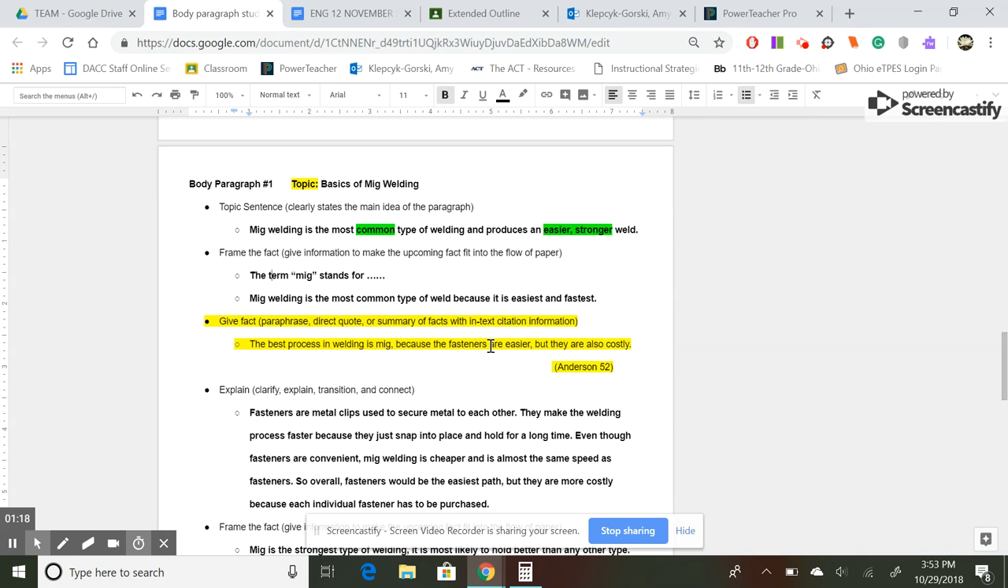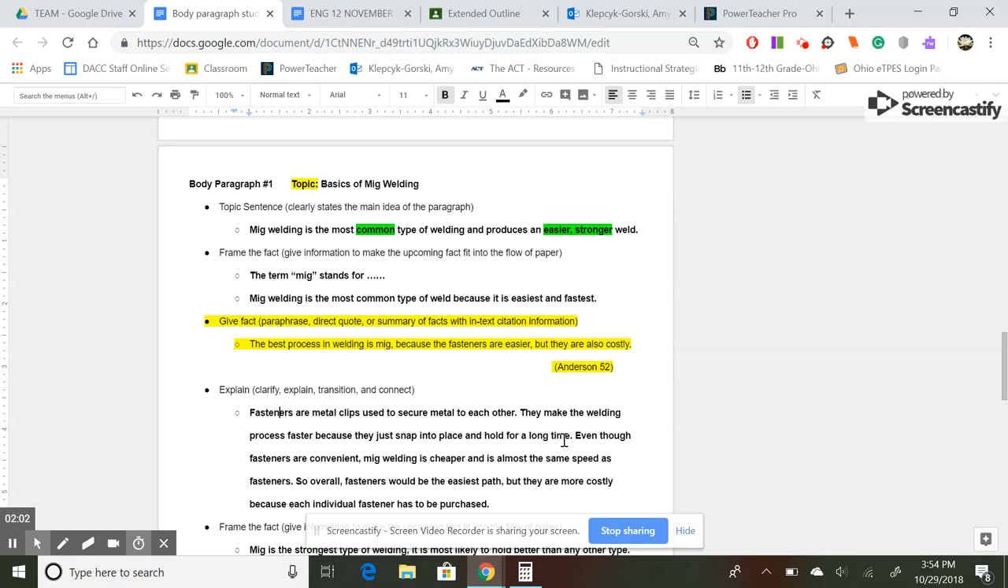Okay, so I have the new idea here, fasteners. So MIG is best because the fasteners make it easy. They are mentioning a problem with it, which is kind of interesting, that it's easy, but they're also costly. So there's kind of a balance of ideas there. So basically I'm looking for them to further explain this concept. First they have to start with fasteners. Fasteners are metal clips used to secure metal to each other. They make the welding process faster because they're explaining how it's a faster process. They just snap into place and hold for a long time.